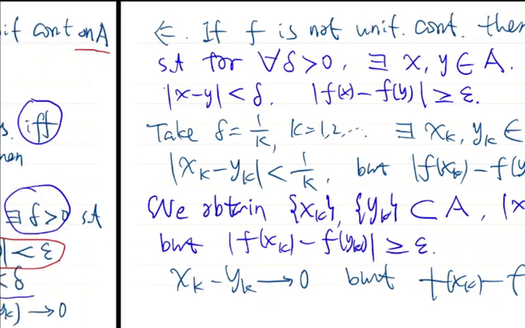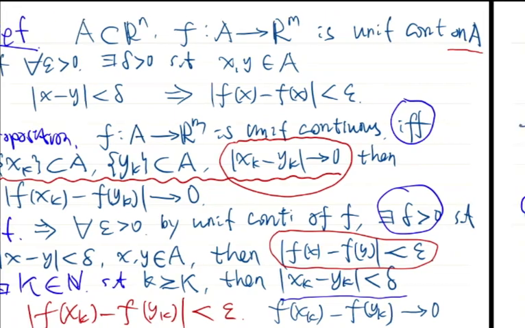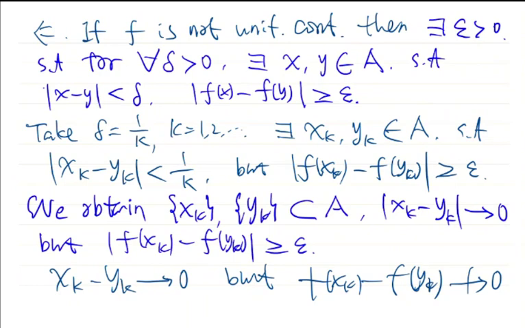Our assumption is that any sequences with this property, becoming closer and closer, have images that also become closer and closer. But we found that if f is not uniformly continuous, we can find two sequences in A which become closer and closer, but their images do not become closer and closer. So this is a contradiction. So this contradiction proves the if part of our proposition. Okay.